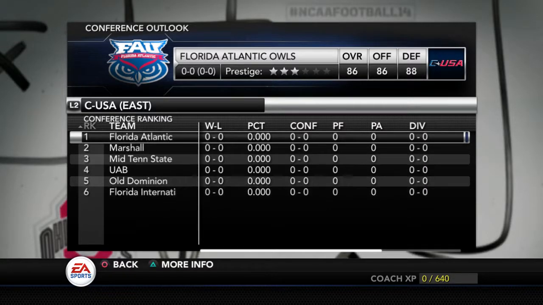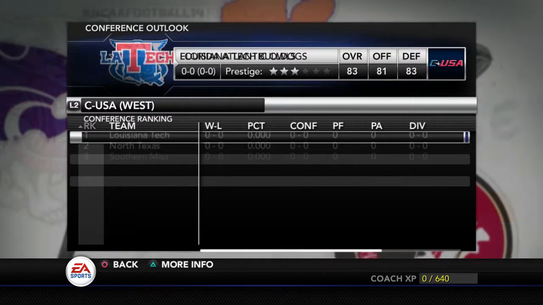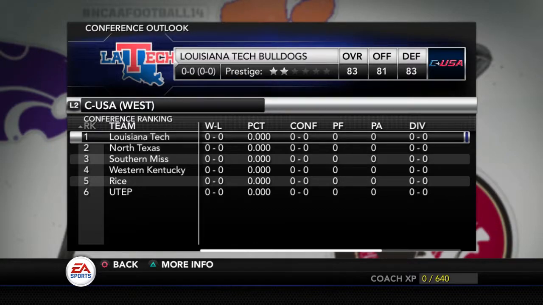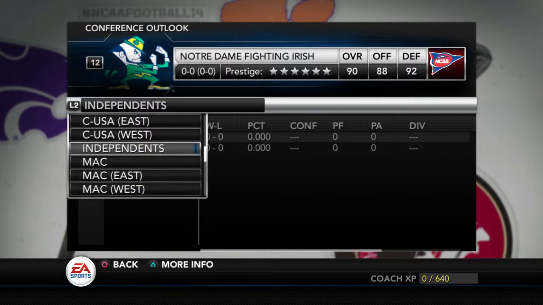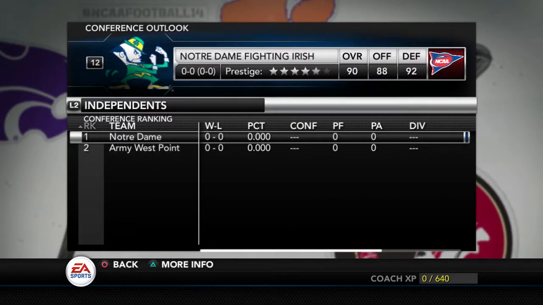In Conference USA, there's a couple of teams that we can't put in, like Liberty or Charlotte, and I think there's one more team that I'm missing. I can't remember, but those are the couple of teams that we can't put in. In the Conference USA East, everything is correct. Old Dominion has moved in. Charlotte should be in the Conference USA East, but we can't import them. Conference USA West is correct. Western Kentucky has moved in there, and if you noticed, we took out UTSA. We moved them to a different conference.